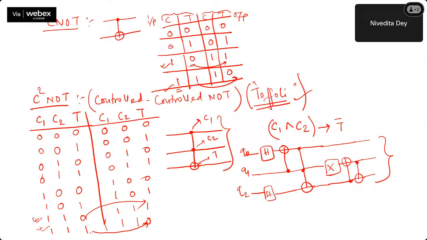Quantum logic gates: this is Hadamard, this is CNOT, this is Toffoli, this is a NOT gate, X. This is another CNOT, and this is another CNOT. And what are Q0, Q1, Q2? Three qubits. So it's a 3 qubit system, right?